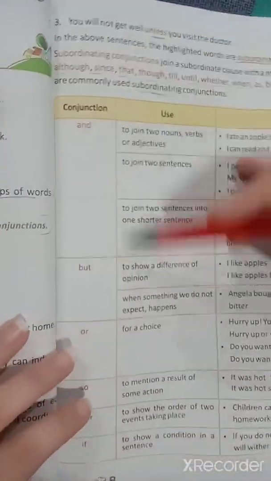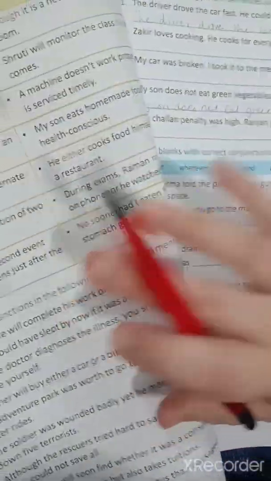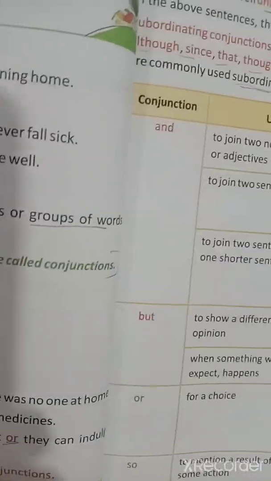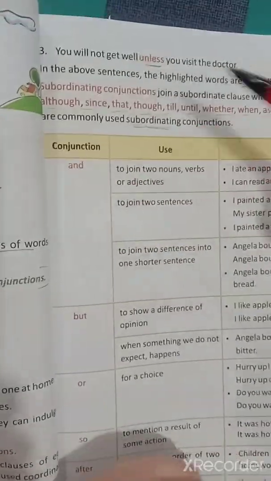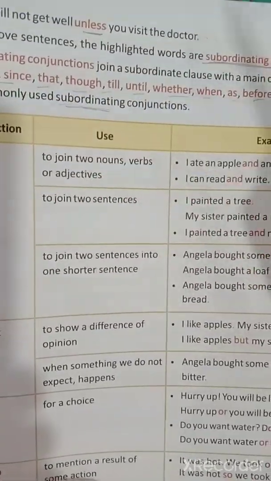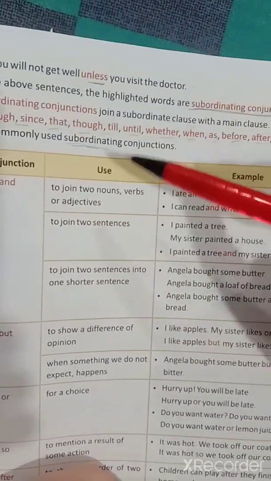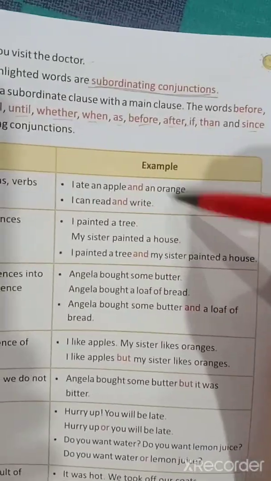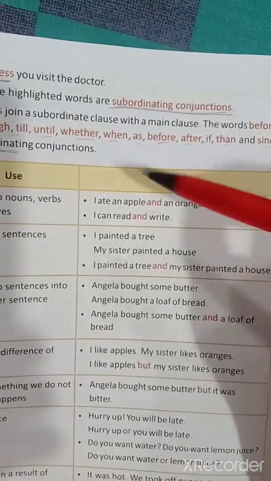Now there are a few conjunctions given and their uses are given. When are you supposed to use these conjunctions? So the first one is and. And is used to join two nouns, verbs, or adjectives. Okay, like I ate an apple and an orange. So and is used to join these two.